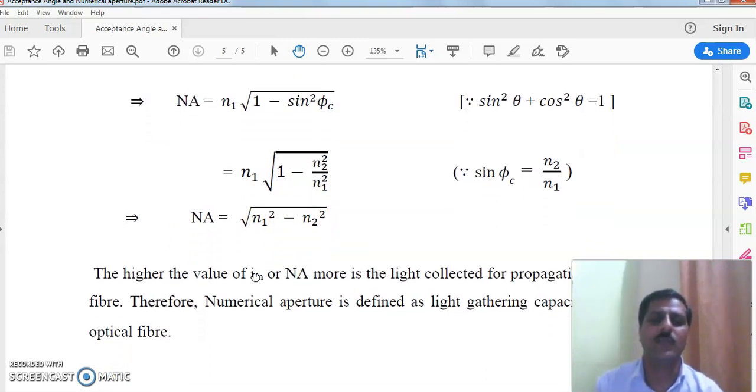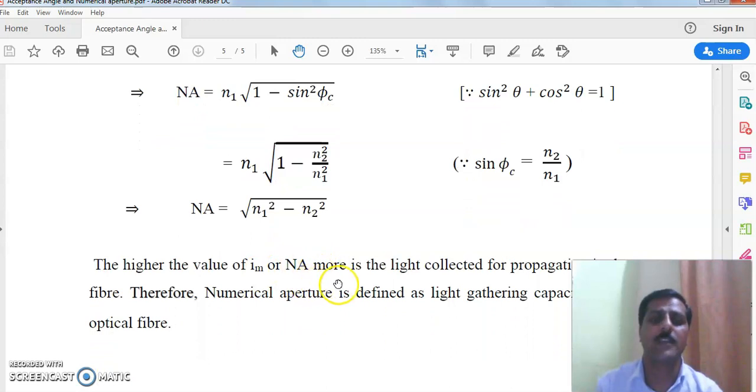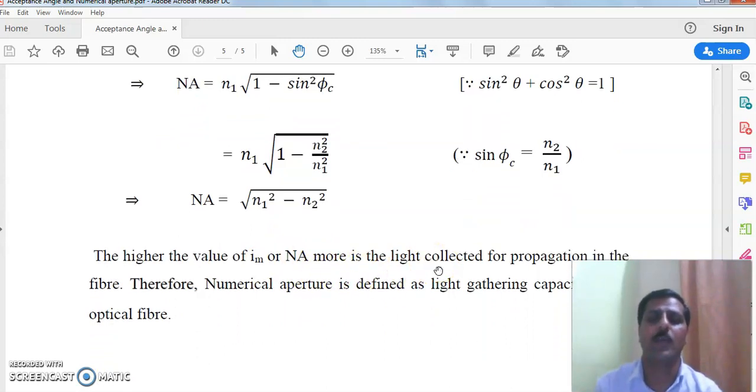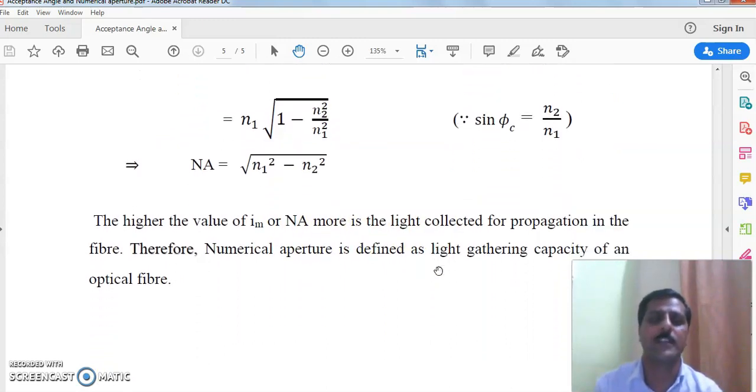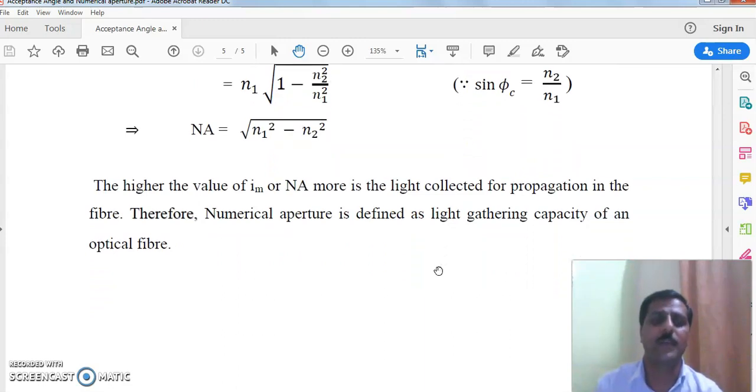The higher the value of numerical aperture, the more light is collected for propagation in the fiber. Numerical aperture tells us about the light gathering capacity. If the numerical aperture is larger, then the core region of the optical fiber gathers more light, meaning the signal transmitted with the help of that core region of the optical fiber is larger.